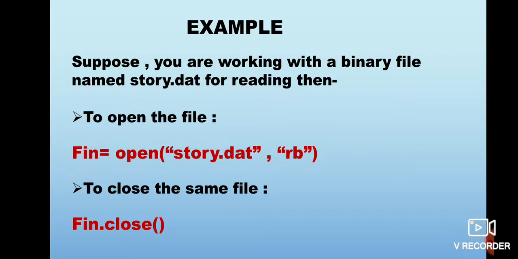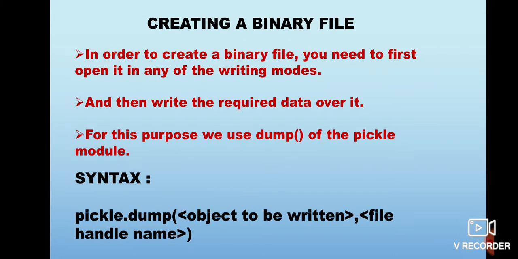Now suppose I am done with all the processing that I wanted to do with this file, and now I want to disconnect my file handle object from the associated file. So for this, what will I write? I will write fn dot close. This will simply disconnect my file handle fn from the file story.dat. So now you have learned how to open a binary file and how to close a binary file. But the intermediate step, that is, how to process a binary file, was left.